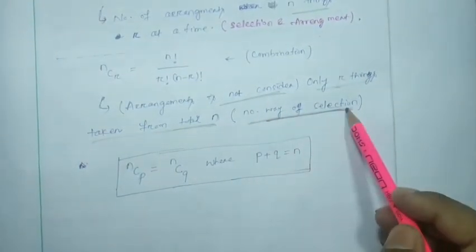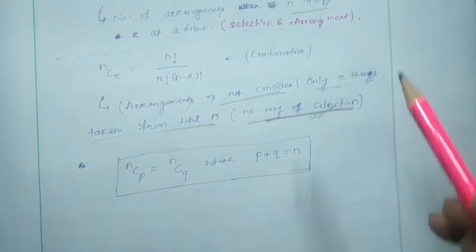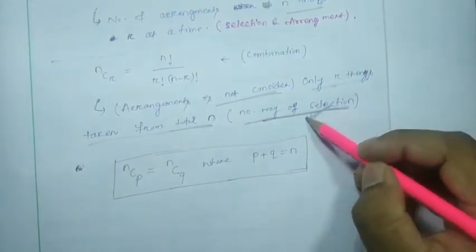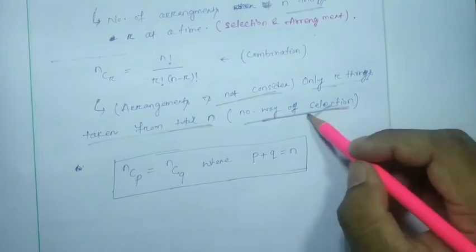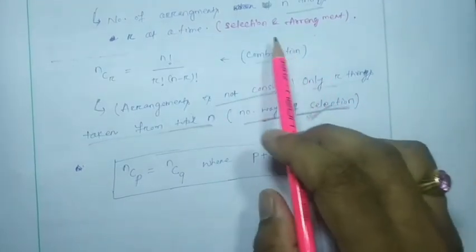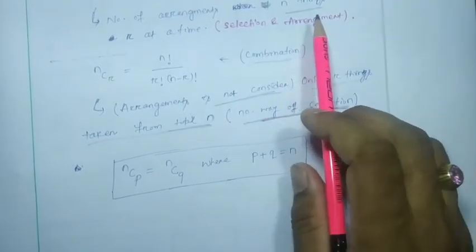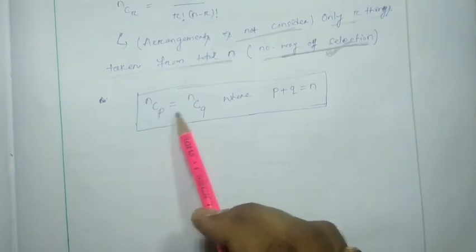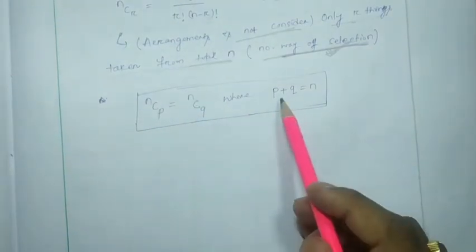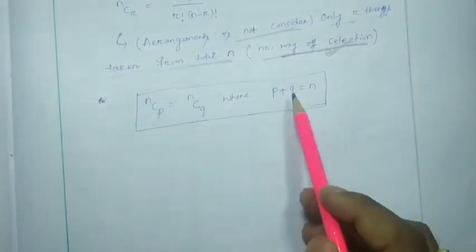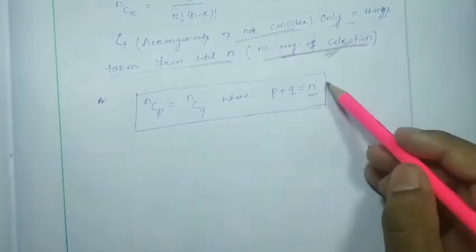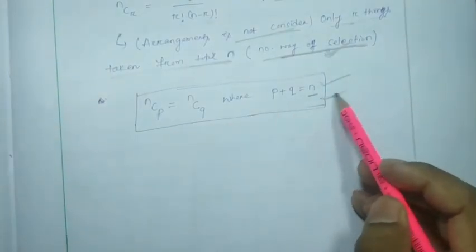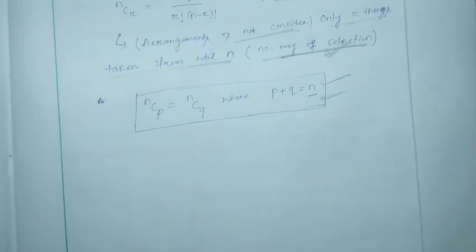So nCp equals nCq when p plus q equals n. You already know this relation from your plus 2; recall it and write it down in your notes.